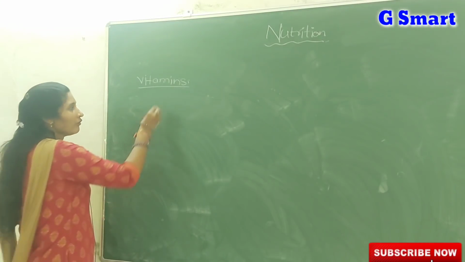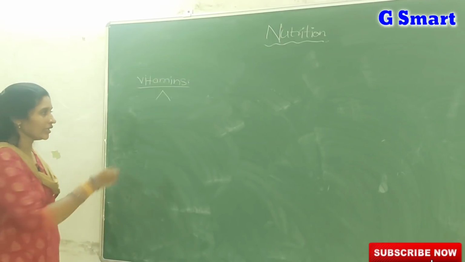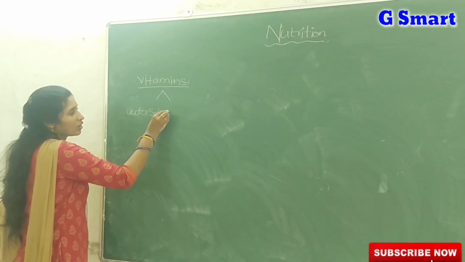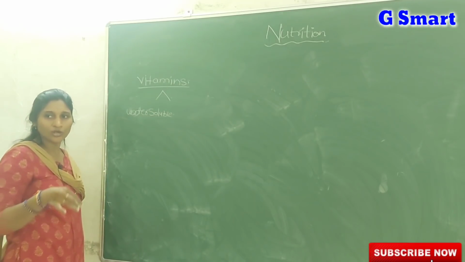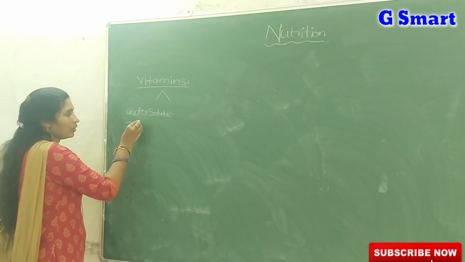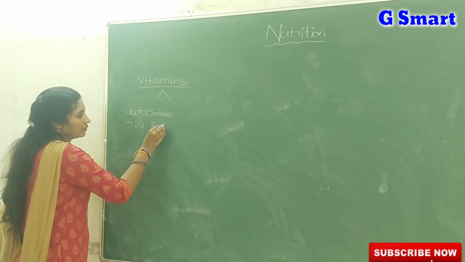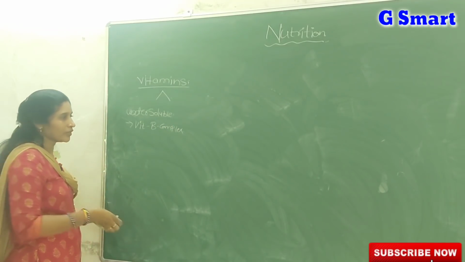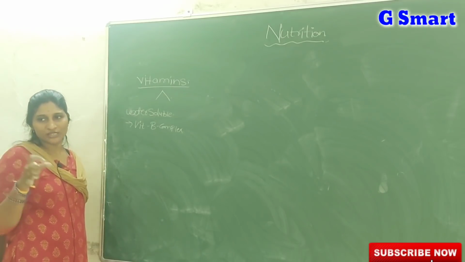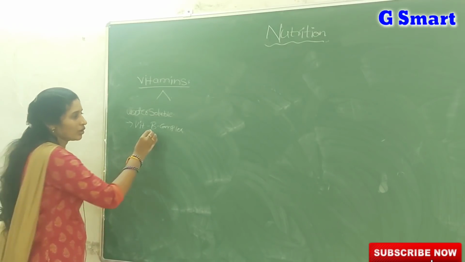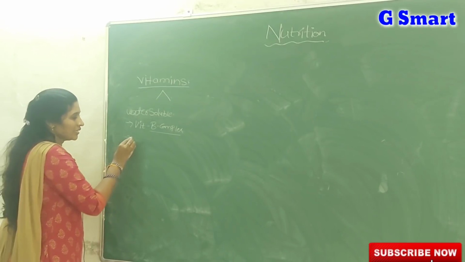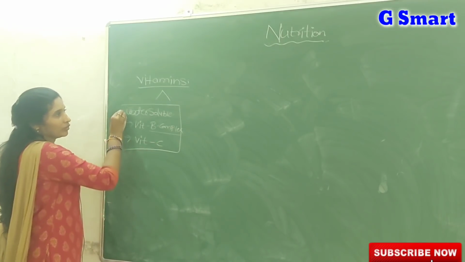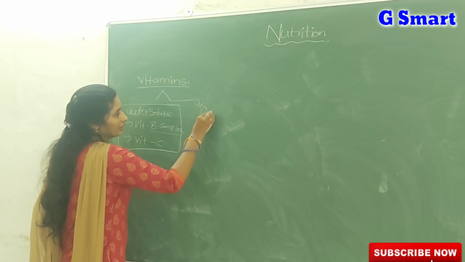Vitamins are mainly of two types based on their solubility. The first one we call water soluble vitamins, the vitamins which are soluble in water. For example, vitamin B complex. In a medical shop when you ask for a B complex tablet, it includes many B vitamins, B1, B2, B6 and so on. That's why we call the whole group B complex. Vitamin C also comes under water soluble.